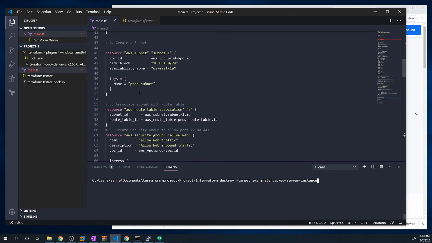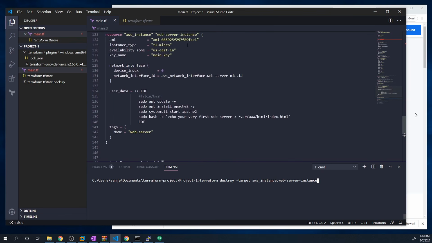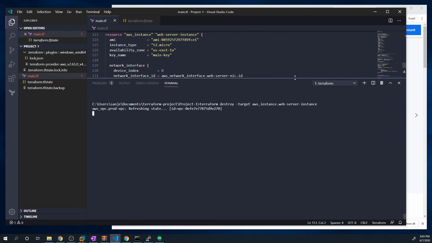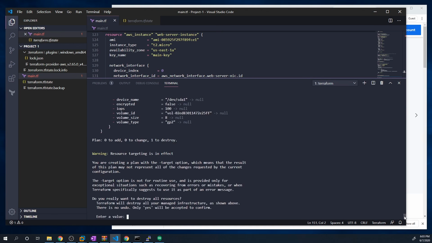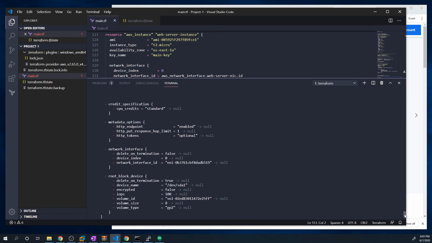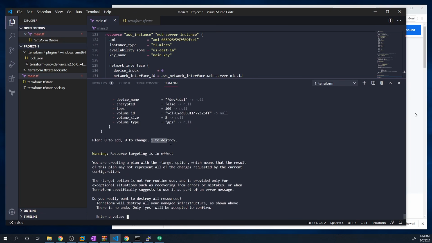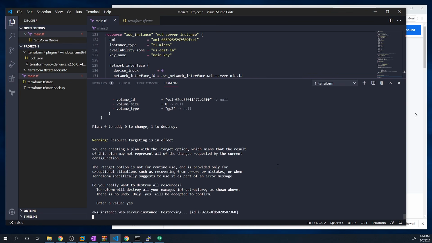And so this should leave everything else in my configs untouched. So all of these, the route tables, the subnets, all of that should remain untouched. And Terraform should just delete this one EC2 instance. So let's give that a shot and let's see what happens. All right. And so if we go up here just to see what's going to change, you can see that we're going to be destroying just one resource, and that's that web server that we targeted. So if I hit yes, it should then delete just that server.